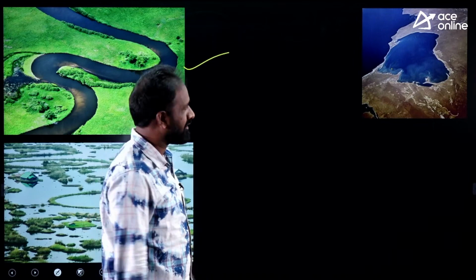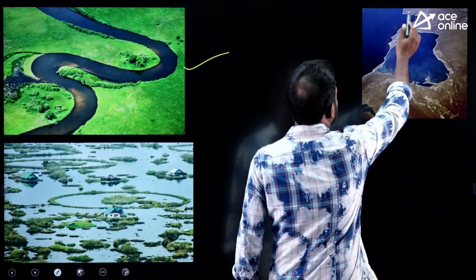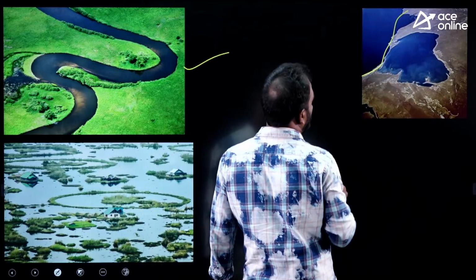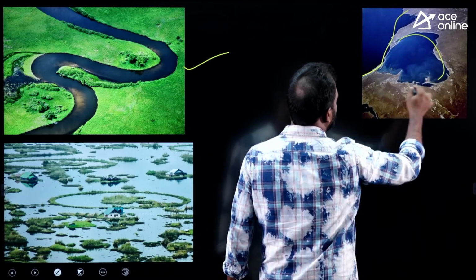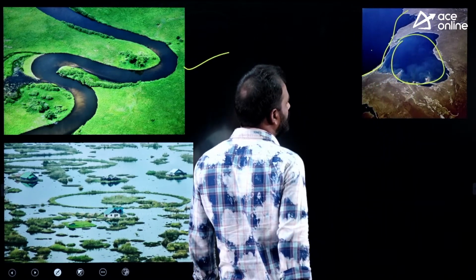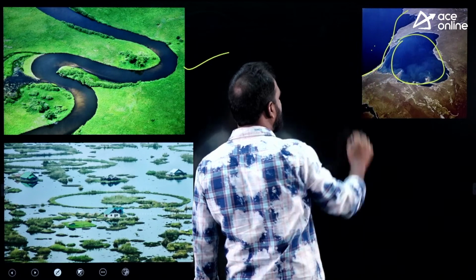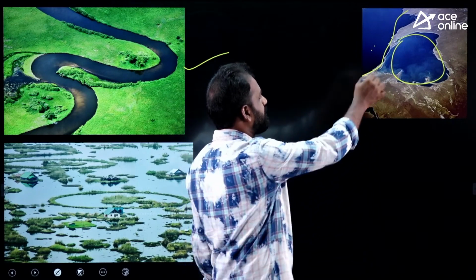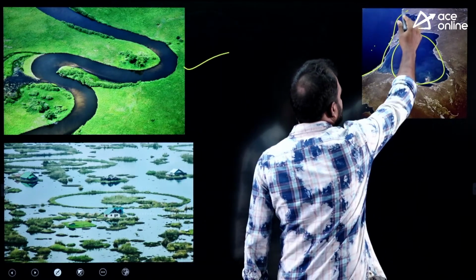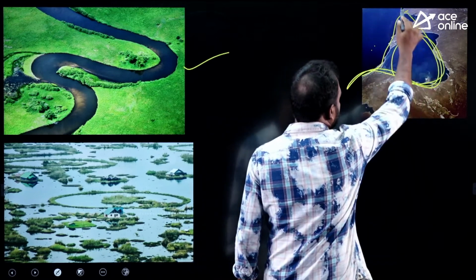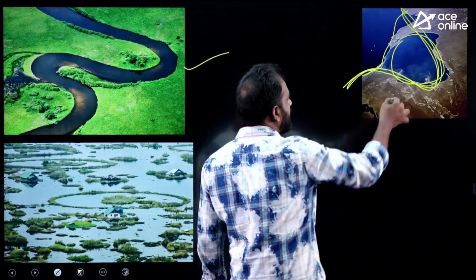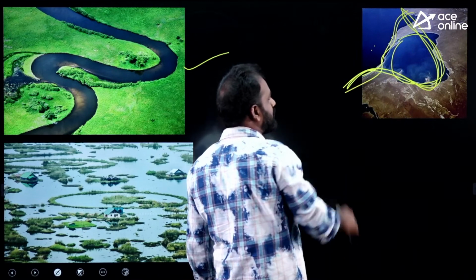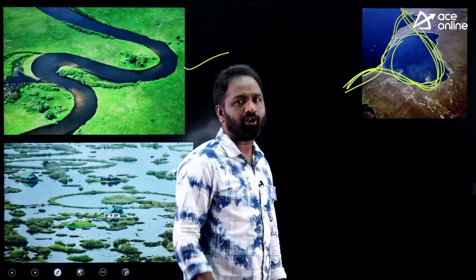So what is a lagoon lake? Suppose this is the ocean, for example, and in course of time this will be separated from the main water body and formed as a separate lake. Initially it is part of the ocean, and in course of time it is separated from the ocean, and that we call a lagoon lake.